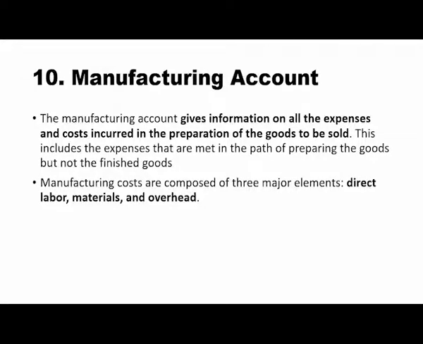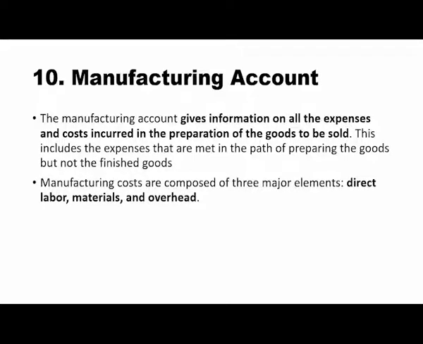So you must know all the costs involved in producing or manufacturing goods in your factory. It's about the costs or expenses incurred to produce the goods that you need to sell. This includes expenses made in the process of preparing the goods, but not the finished goods.